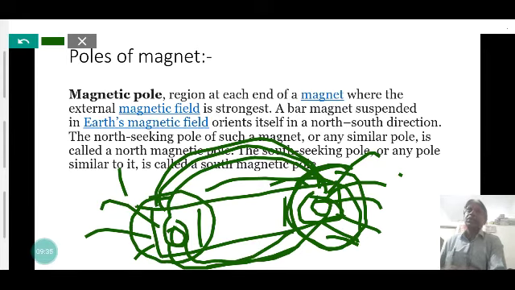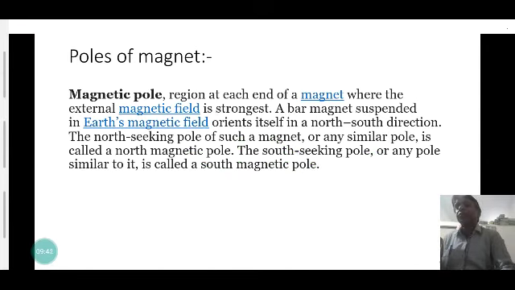So the region where the strength of the magnet is maximum is called the poles of the magnet. There are two poles, the region in the magnet where the external magnetic field is strongest.